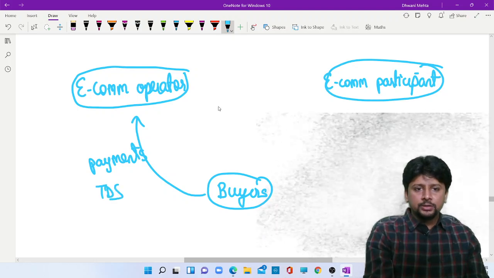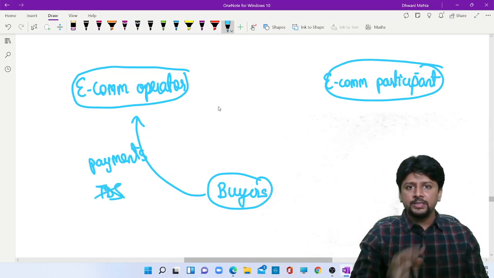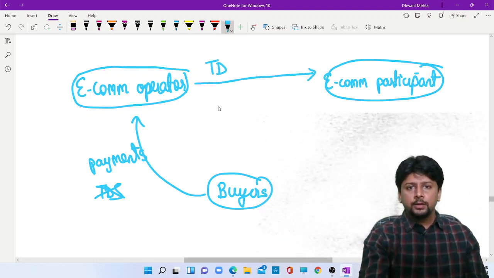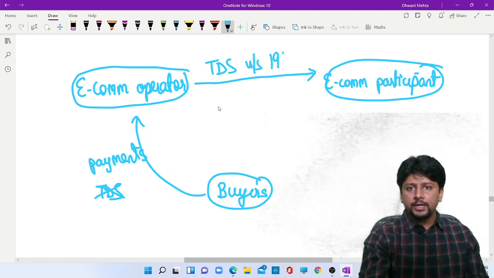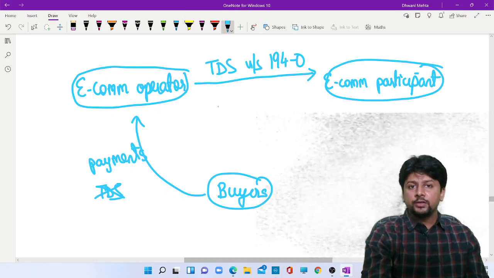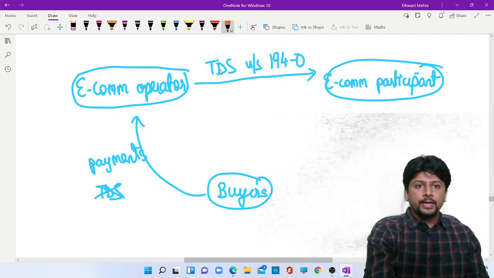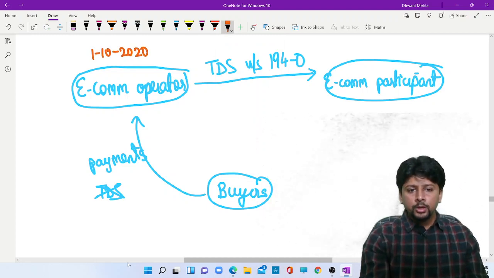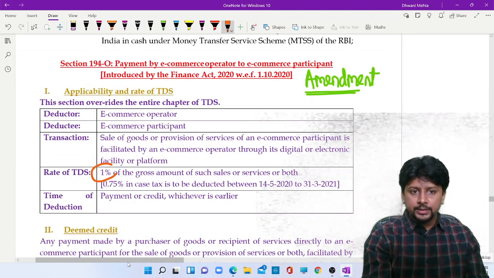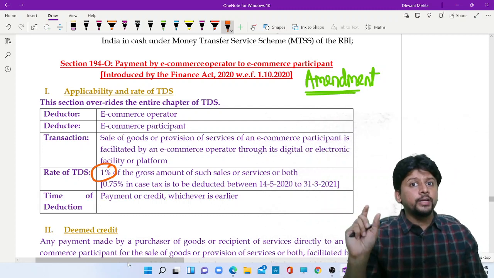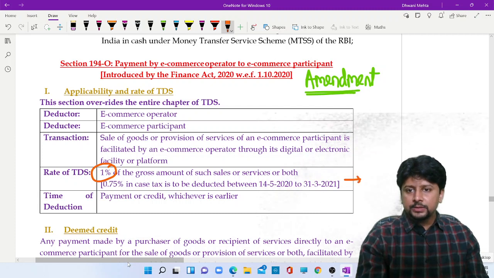There is no TDS done on this. We don't deduct any tax and make online payments. No. But when the e-commerce operator will make a payment to e-commerce participant, TDS will apply under section 194O. Things to remember, and please do ensure that you remember this carefully. This section has been introduced with effect from 1st October 2020. So the rate of TDS given is 1% in the section. But 1st October 2020 falls in that COVID relief period. So as far as your exams are concerned, you have to remember that the TDS rate is 0.75%.